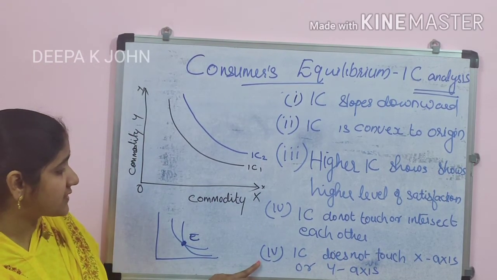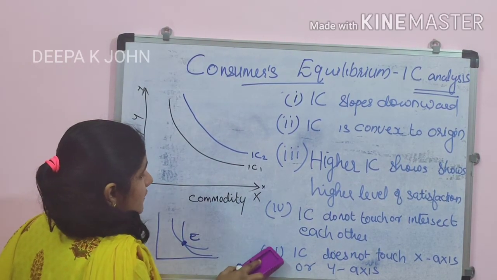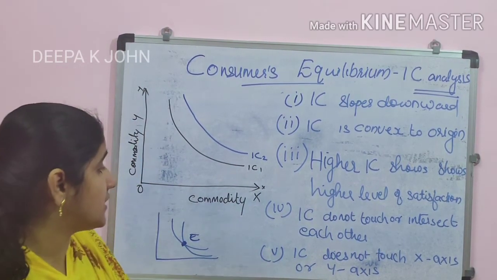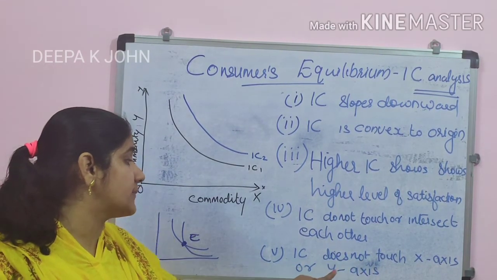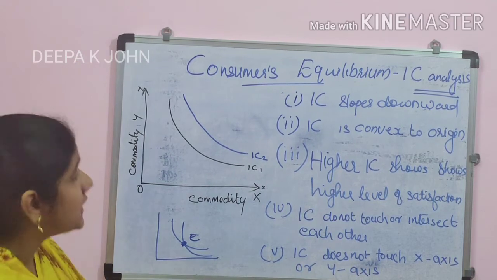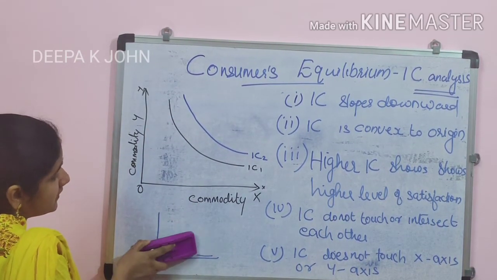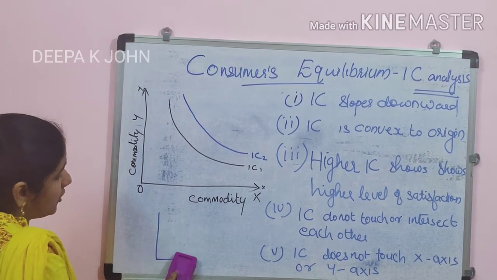And coming to the last point, the fifth point: IC curves do not touch the x-axis or y-axis. Whenever we draw, the indifference curve never touches the x or y-axis.